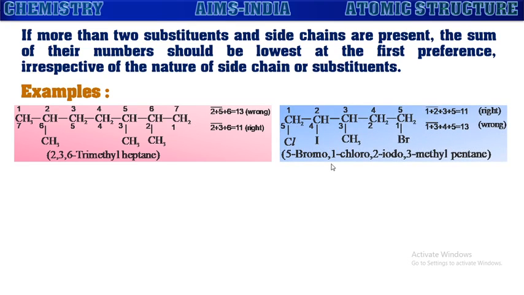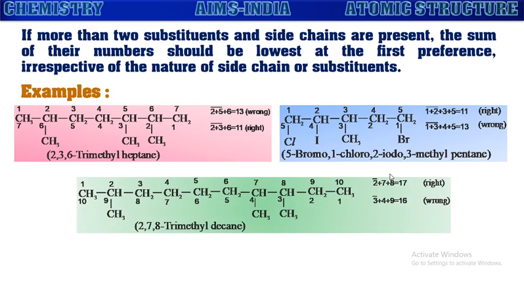You can see in this compound also there are different side chains and substituents. If it is numbered from left to right, the carbons with substituents and alkyl groups get 1, 2, 3 and 5. If you give numbering from right to left, the carbons with the side chains and substituents get numbers 1, 3, 4 and 5. The starting number is the same, then the second number here is 2, here it is 3. Here itself we can stop counting. So the one with the lowest number at the start will be taken as the correct numbering. So this will be correct, that is, right to left is correct numbering.